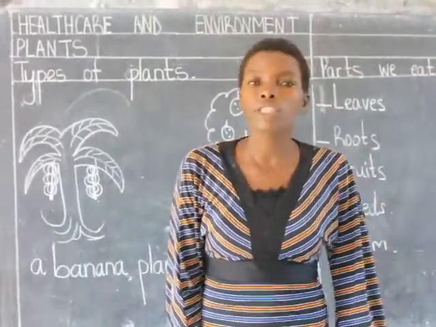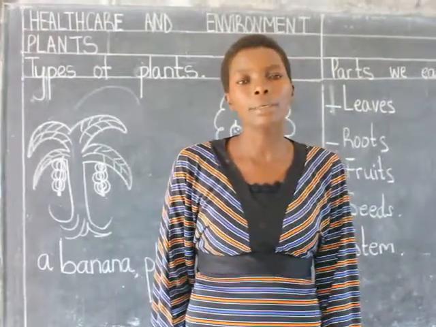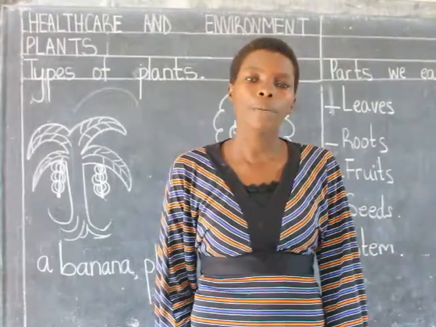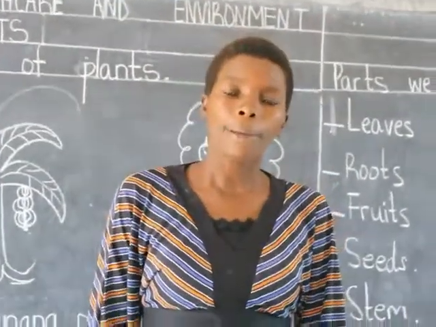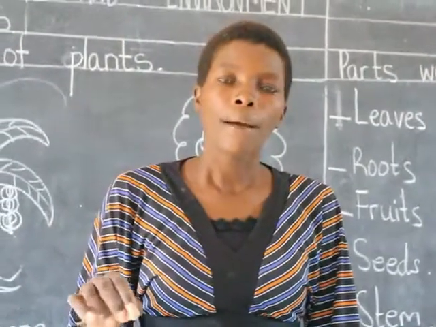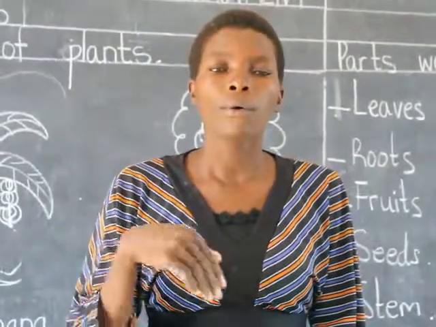Some plants grow naturally. That means no one puts them inside the soil to make them germinate. But other plants, we have to plant them. How do you plant these plants? Okay, I plant the plant by putting the seed. It can be maize seed or bean seed.